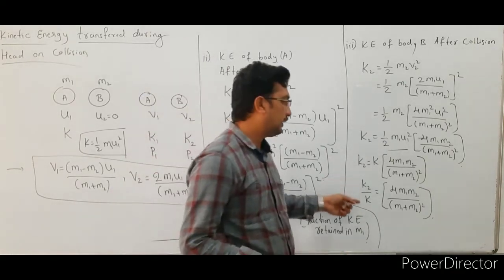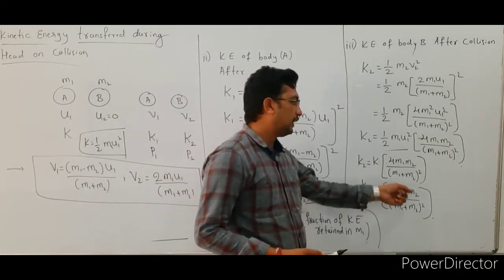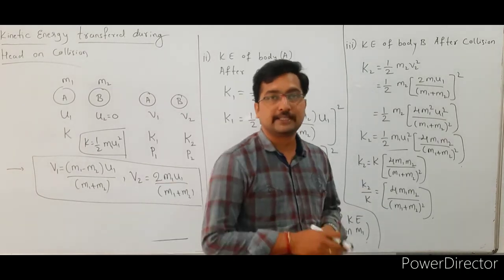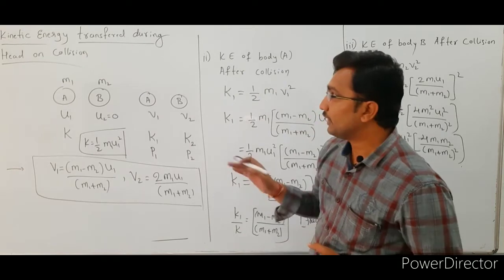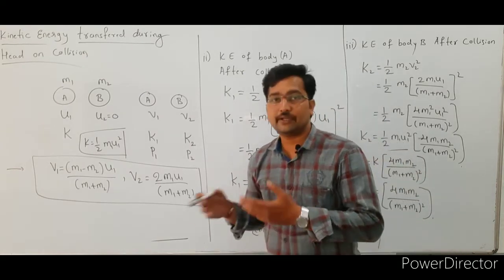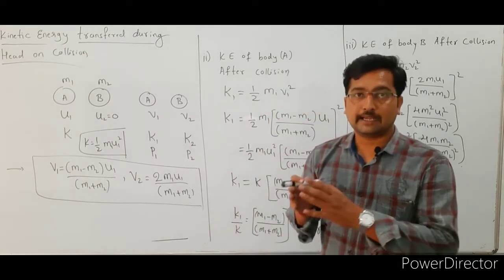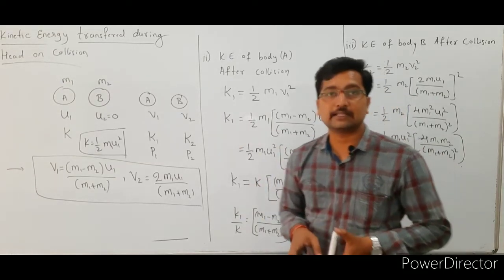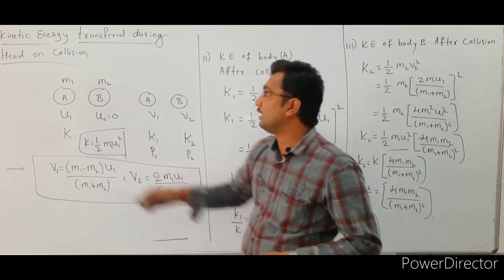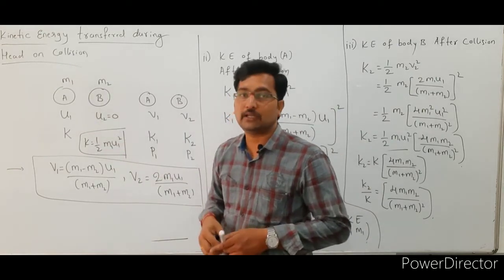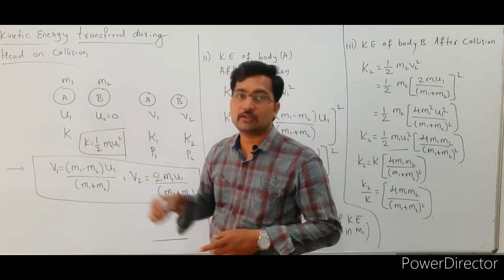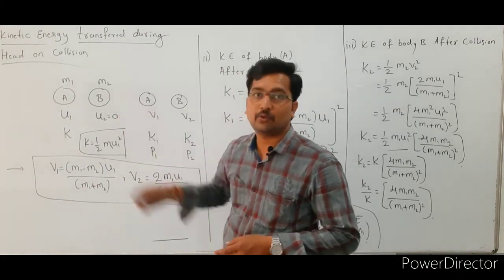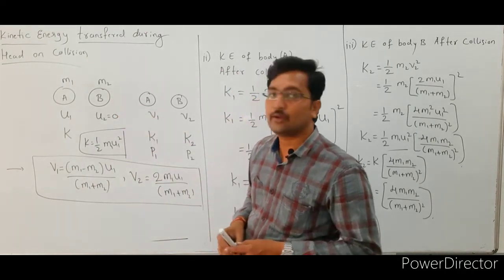So that is k2 by k is equal to 4 into m1 into m2 divided by m1 plus m2 whole square. See here, in this case we are going to find out the kinetic energy transfer during head-on collision. So here kinetic energy is transferred from first body to second body. Here we consider two bodies. The first body is A, its mass is m1 and it moves with the initial velocity u1, and the second body B, its mass is m2, is at rest, so that is u2 equal to 0.